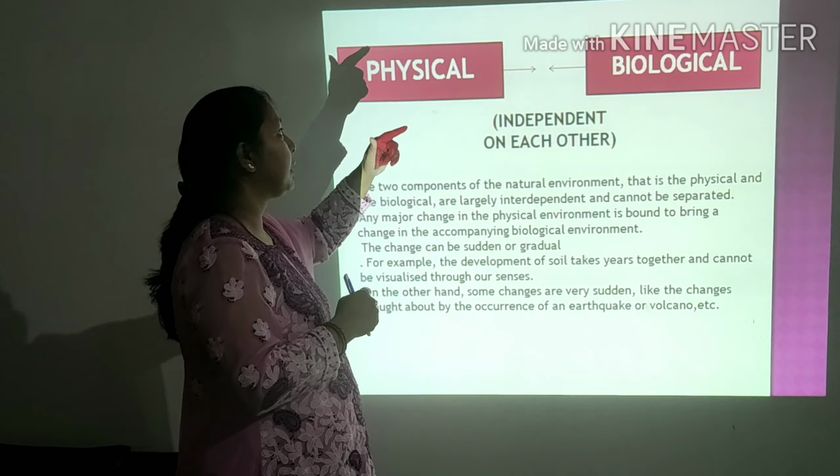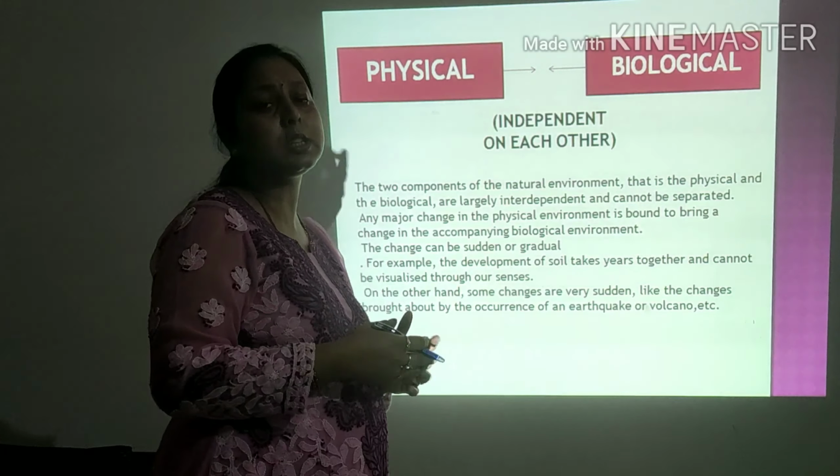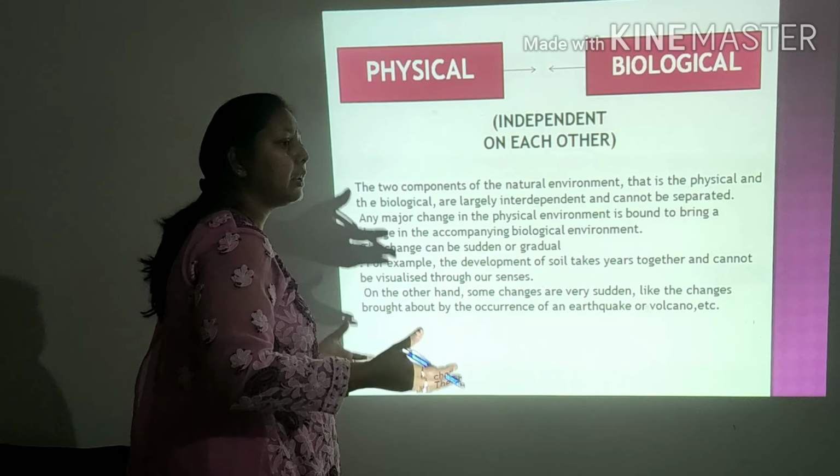But the changes which come are of two types. One is sudden, which we can feel, and the other one is gradual, which we cannot visualize in a short period of time, but after a long period of time we can feel the difference. For example, soil takes thousands of years to form, so we cannot see the changes occurring on a daily basis.